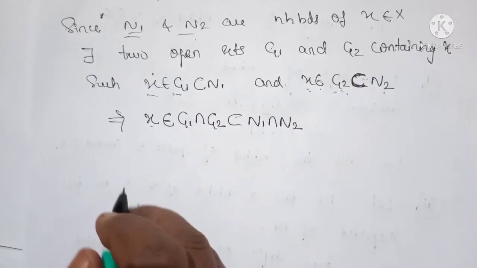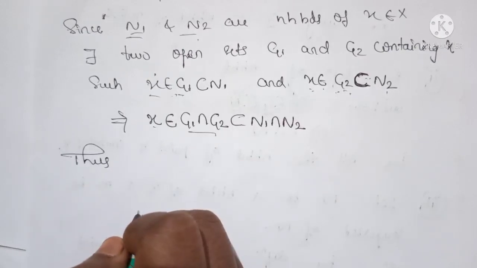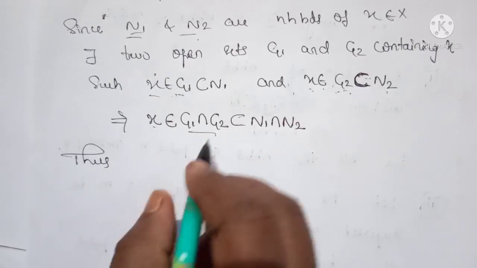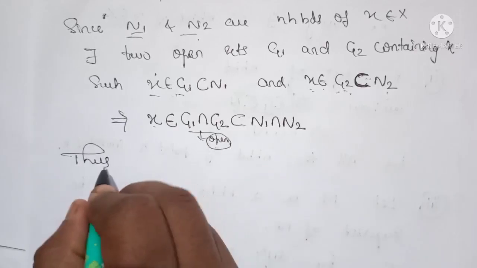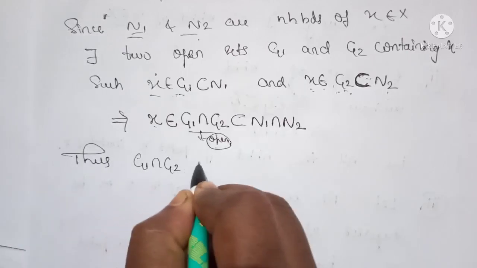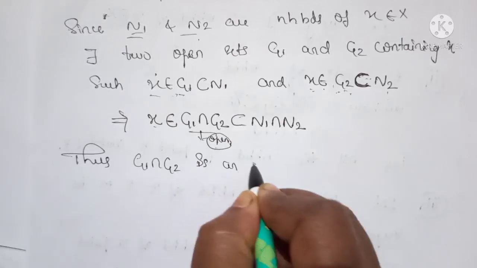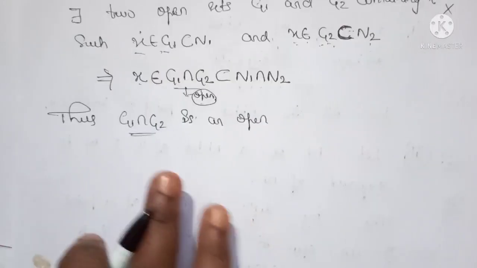So therefore, we know that the intersection of two open sets is again open. Thus G1 intersection G2 is open, because we know by the theorem that the intersection of two open sets is open.